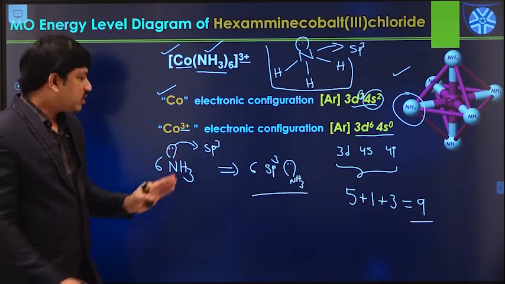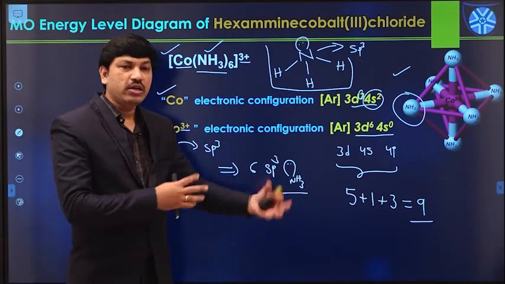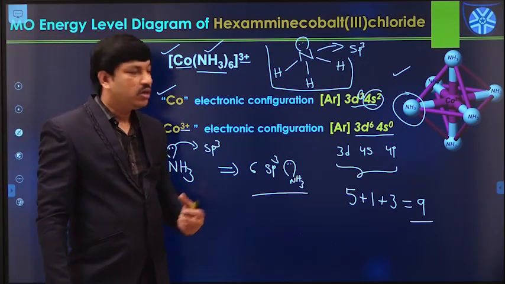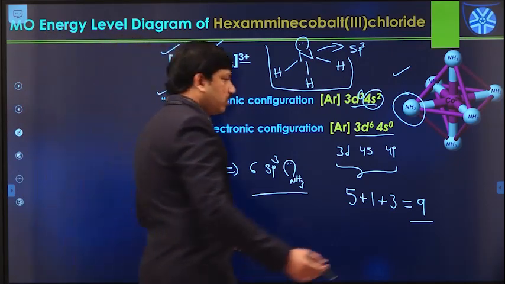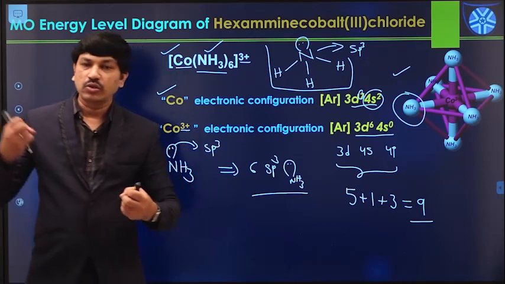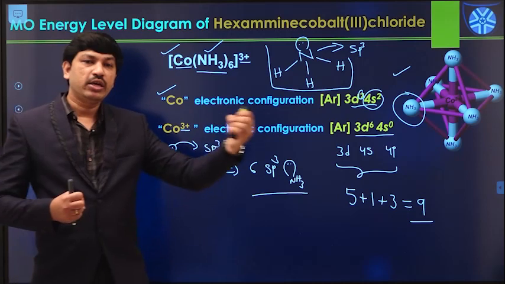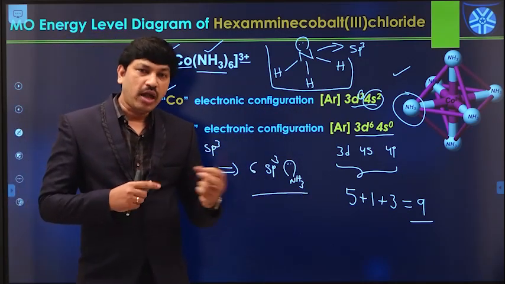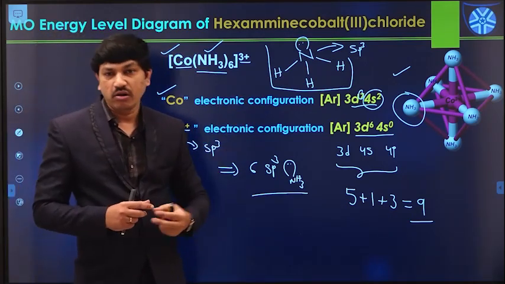atomic orbitals. Once these orbitals undergo linear combination, we can generate new types of bonding molecular orbitals and anti-bonding molecular orbitals. Yes or no? So in the case of the O2 molecule or the CO molecule, there is always a linear combination between the corresponding atomic orbitals. So 1s combines with another 1s orbital, 2s combines with another 2s orbital, and 2p orbitals combine with another 2p orbitals. Like this, there is always a linear combination of atomic orbitals whenever there is a molecule formation.